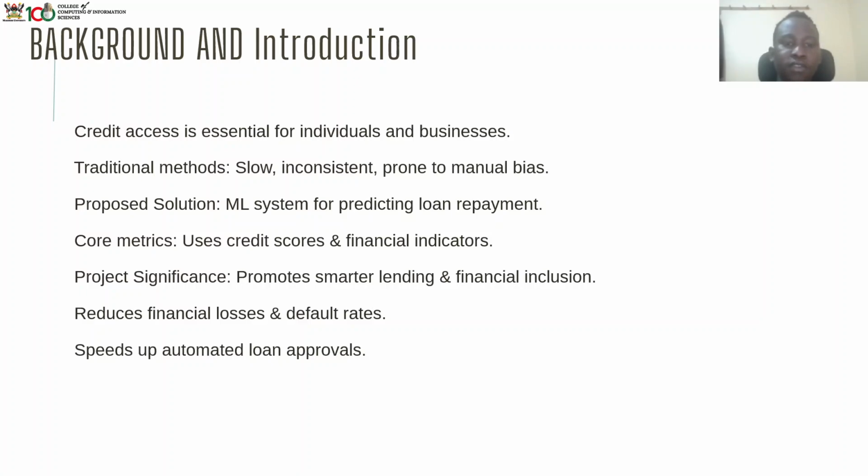So our project significance is to promote smarter lending and financial inclusion. So this is important because it reduces financial losses and default rates and speeds up automated loan approvals.